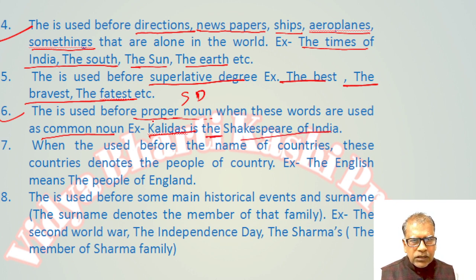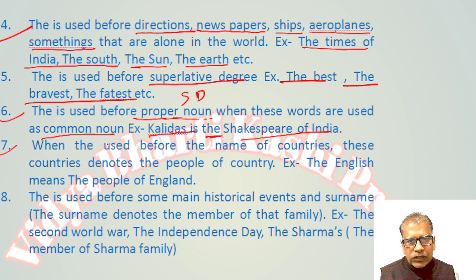Shakespeare is a proper noun, but here it is used as a common noun and denotes the quality. So here we use the before Shakespeare. It means Shakespeare is the brand, the quality. So we use the article before these words. Kalidas is the Shakespeare of India.